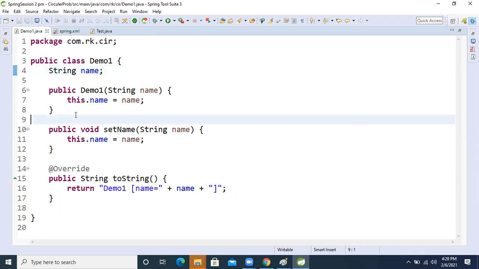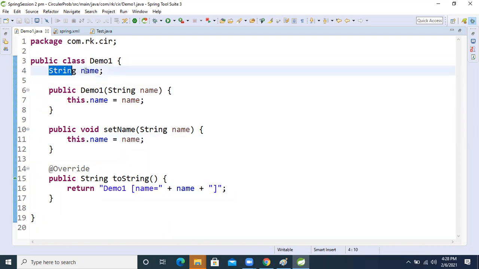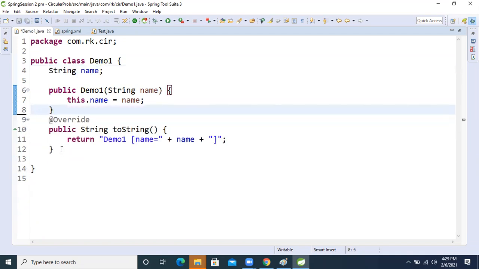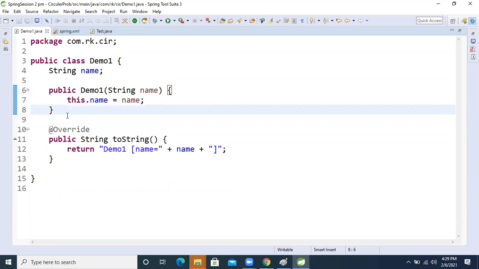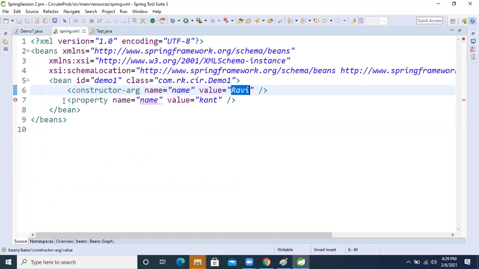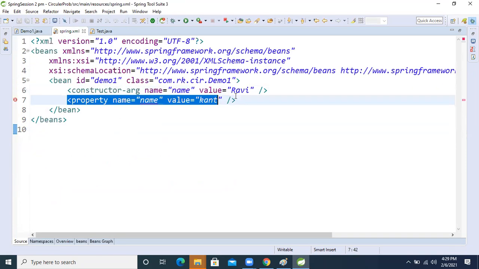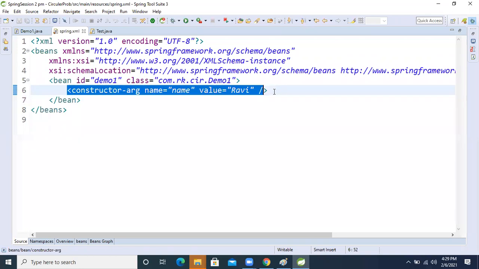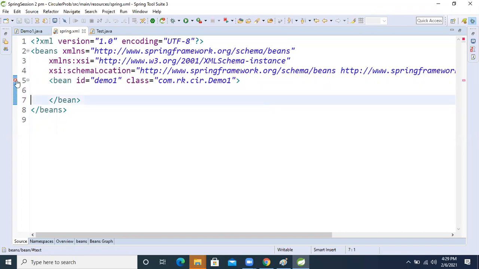Another difference I will show. I'm removing this one. If we are injecting the data using a string, here we have to take this constructor tag, otherwise we will get an error. See, if we remove the constructor, Eclipse gives a red mark.